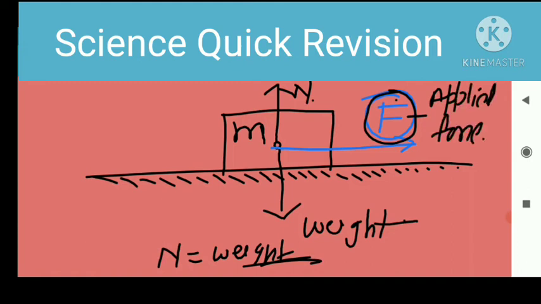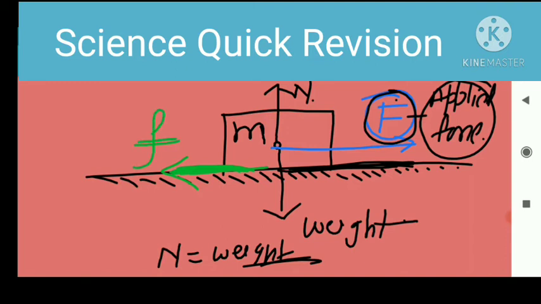I mean someone is pulling this body, and it starts moving to the right-hand side. At the same time, when this body just starts moving, frictional force arises between the contact surfaces of the rough surface and this body. This is the frictional force F, and this frictional force opposes the motion of the body.